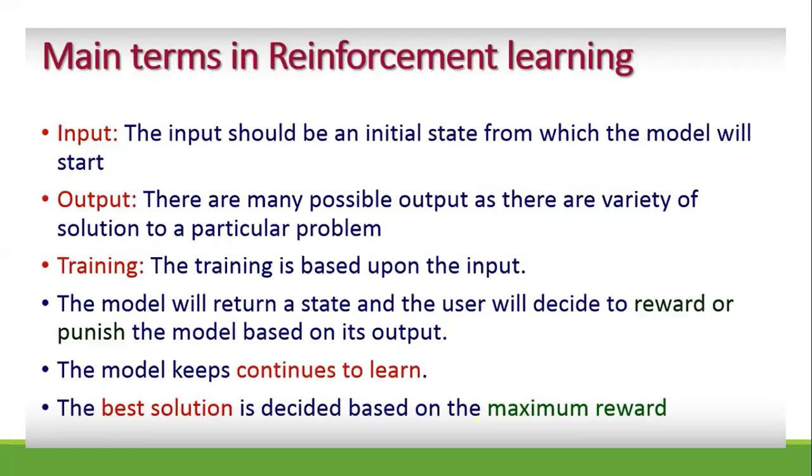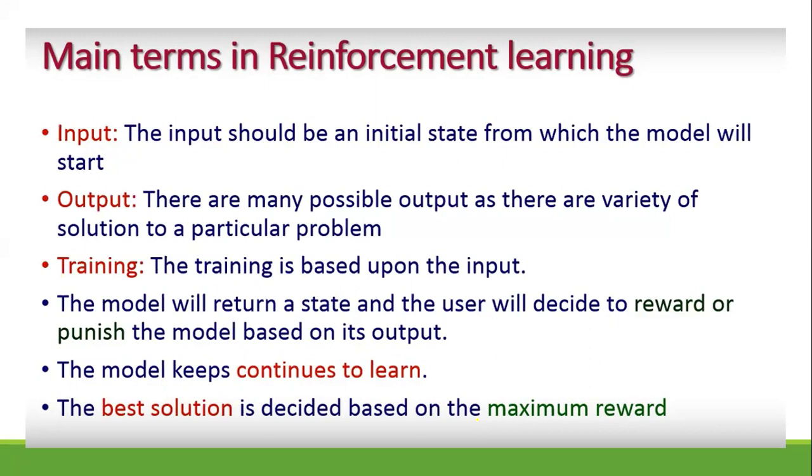Now the main terms used in reinforcement learning. Input will be a set of initial states from where the agent is going to start. Output will be the many possible ways for the agent to react, and we will set one as a solution or goal state based upon the reward.